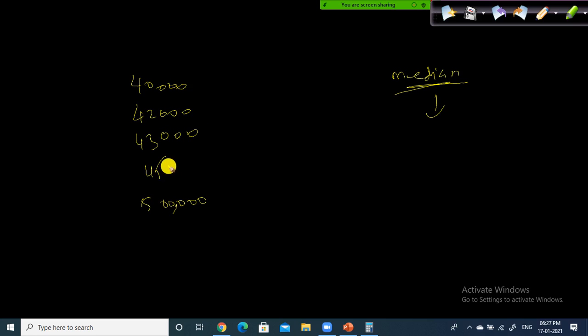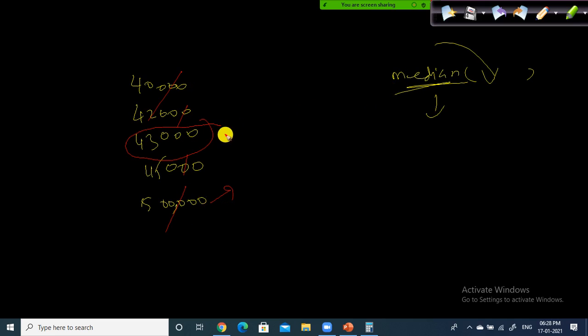So I sorted this data in ascending order, but you don't have to sort it manually, especially when you work with statistical software. You have a function called median available. Inside the median function, just pass this data set as an argument. It takes care of it and gives you the median. The median is nothing but the middle value. In this case, it is very simple to find the median. Just cancel the first and last value, the second and the second-to-last value, and what is there in the middle? 43,000. See, in this data, though I included the outlier, the median is not sensitive.